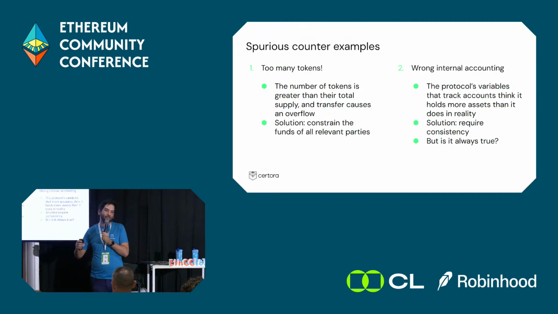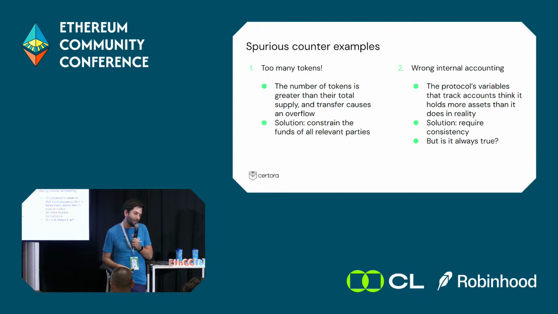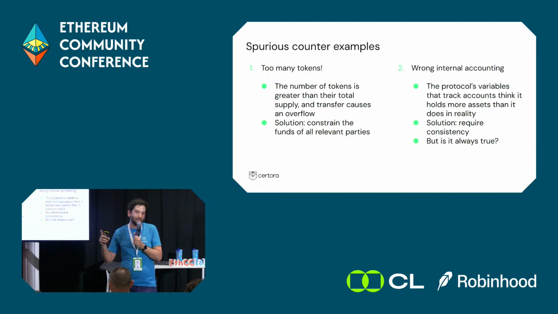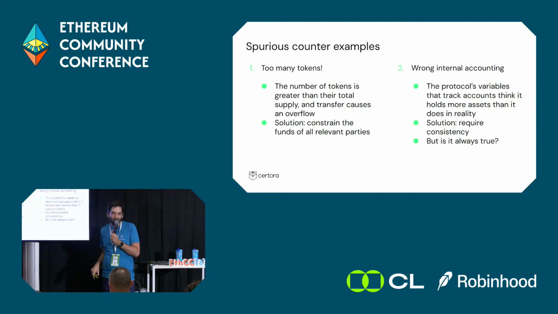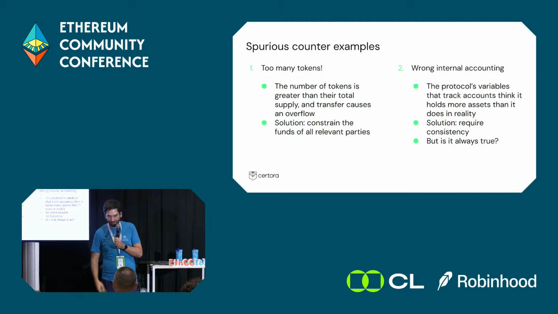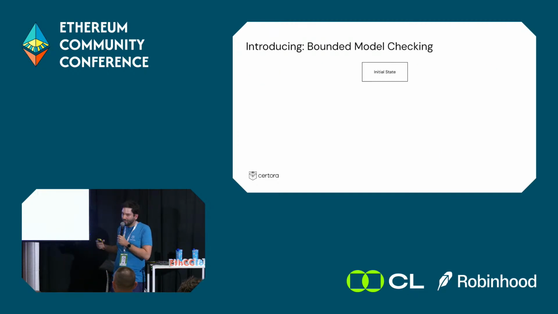If I assume that the internal accounting is always right, I'm going to miss bugs, potentially. So now I actually need to try and prove that, like proving a lemma before a theorem. And now I'm a bit in a rabbit hole, trying to prove more and more things before I'm proving the thing I care about. And that's where bounded model checking comes in.